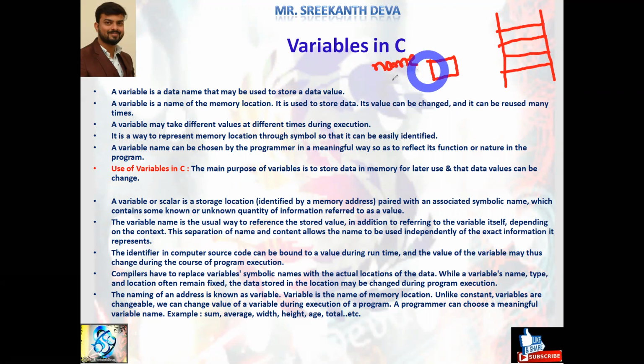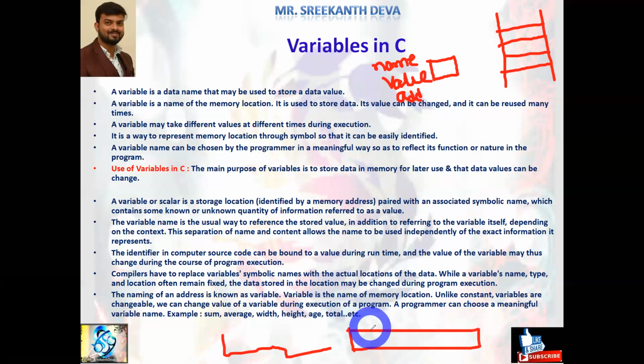And every memory block consists of what? Value. Within a memory block, we are storing some value of a particular type, the value of the memory block. And the third one is the address of the memory block. Every memory block consists of three things: name of the memory block, value of the memory block, and address of the memory block. See, these are all the various memory blocks. They are represented by 8-bit representations, like memory block 1, 2, 3, 4, 5, 6, 7, and 8.